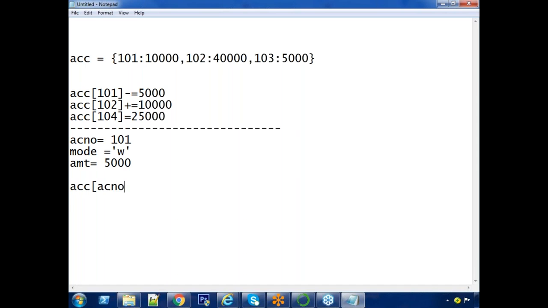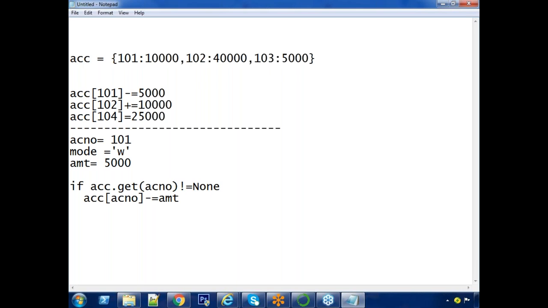ACC of ACNO minus equals to that amount. So what is the condition for this? If ACC dot get of that account number not equals to None.